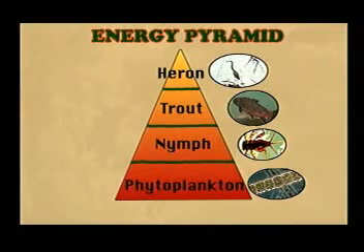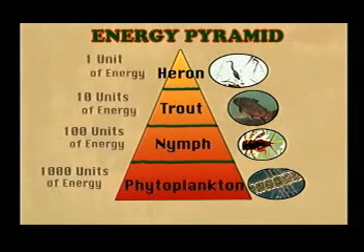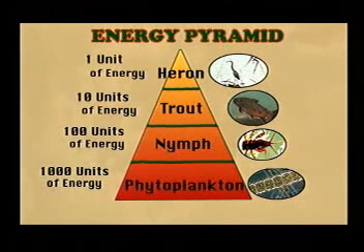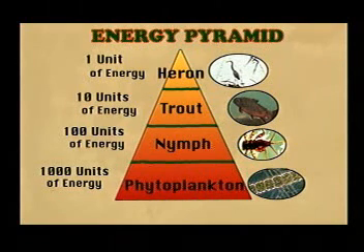This concept of energy loss can also be illustrated in a type of pyramid called an energy pyramid. An energy pyramid compares the energy available at each level of the food chain. Notice with each successive feeding level that the amount of energy decreases greatly, so that as one organism eats another, less energy is available at the top of the pyramid.